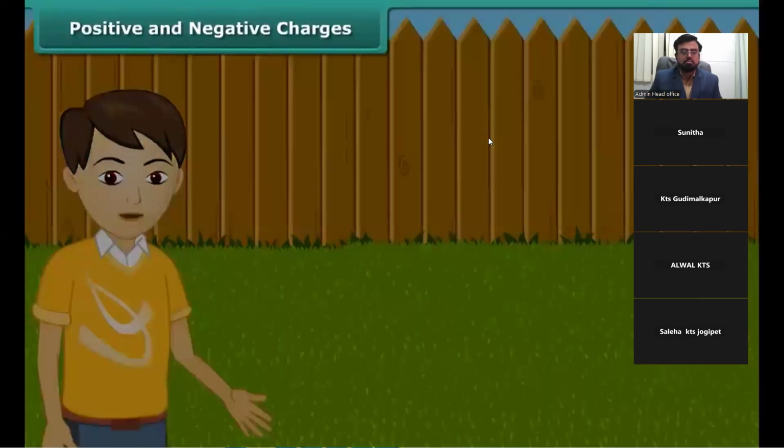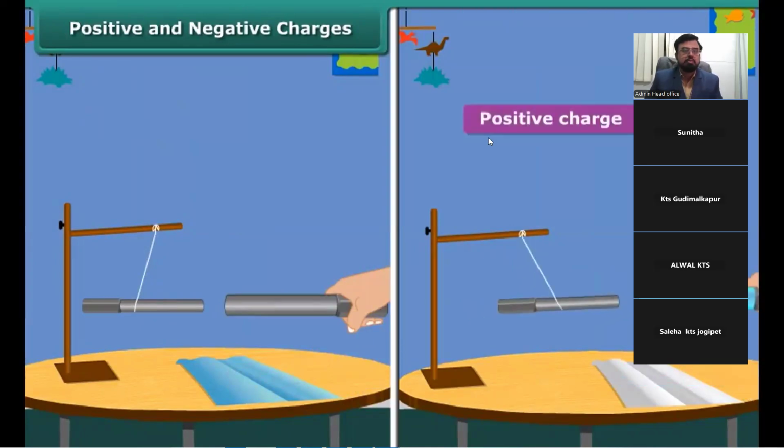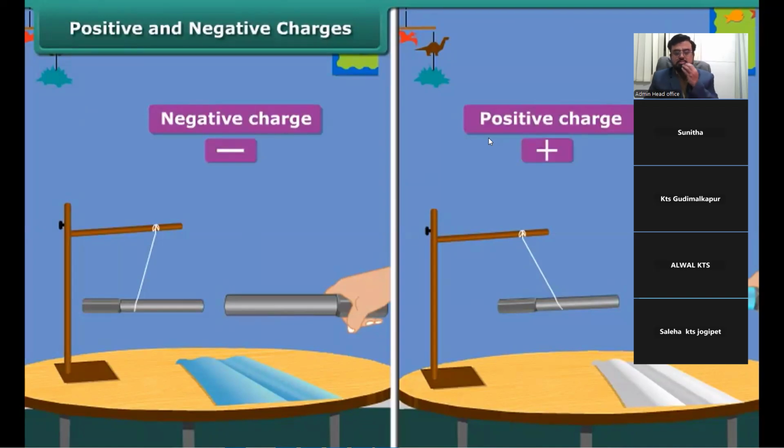What do you notice? The suspended rod moves away from the second one. Repulsion. Now take a glass rod and rub it with a silk cloth. Bring this glass rod close to the charged suspended ebonite rod. What do you observe now? The suspended ebonite rod comes closer to the glass rod.